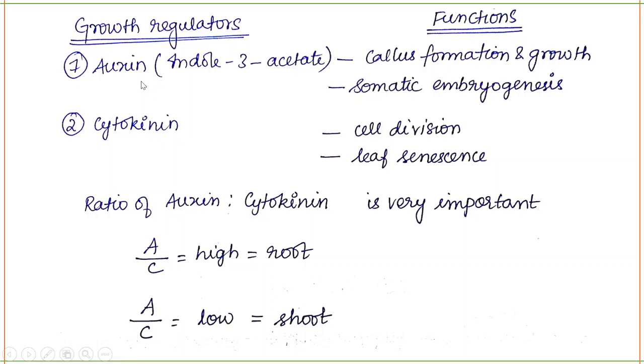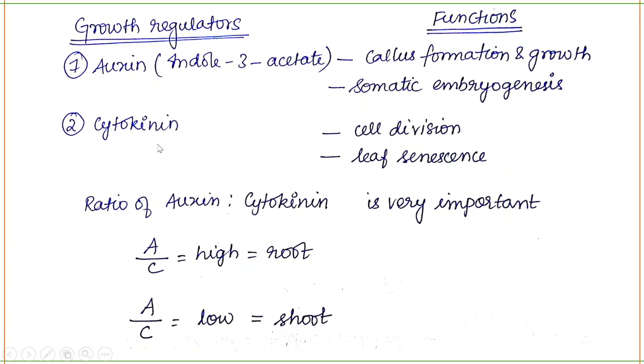So auxin, it's also called indole 3 acetic acid. So auxin is a very important hormone, and its function is for callus formation and growth, and somatic embryogenesis. All these terms we are going to learn. Okay, we are going to learn in detail. Callus is nothing but an undifferentiated mass of cells.